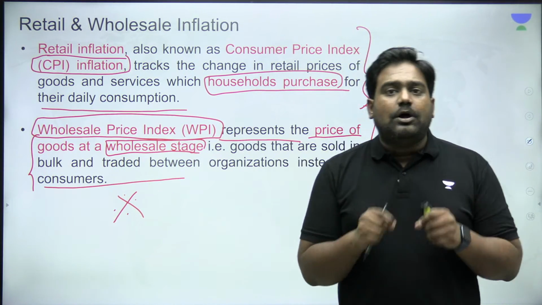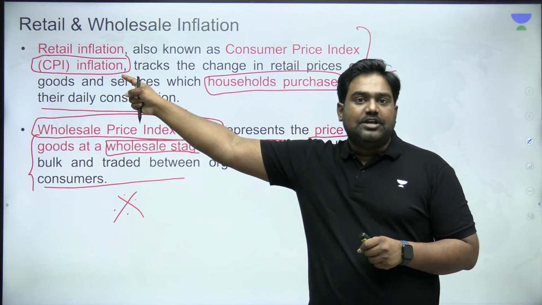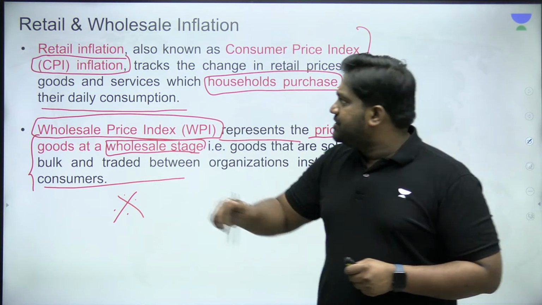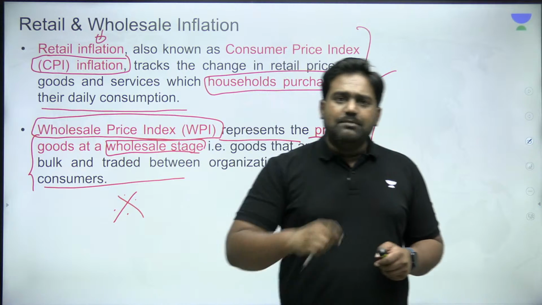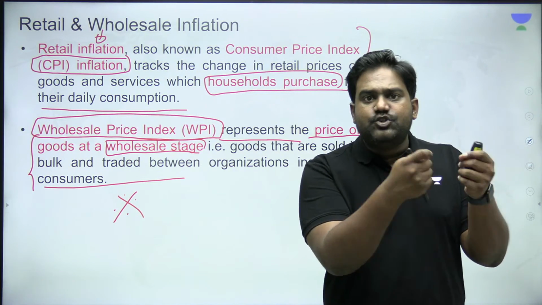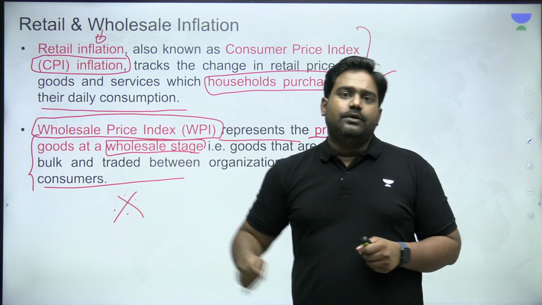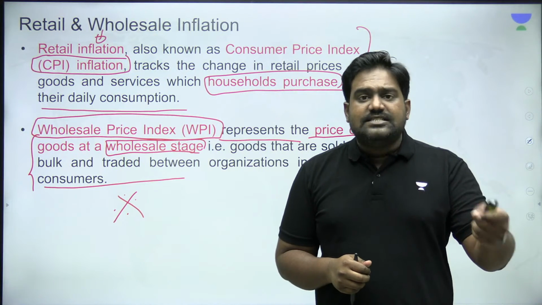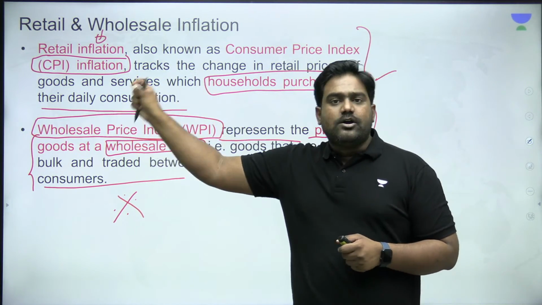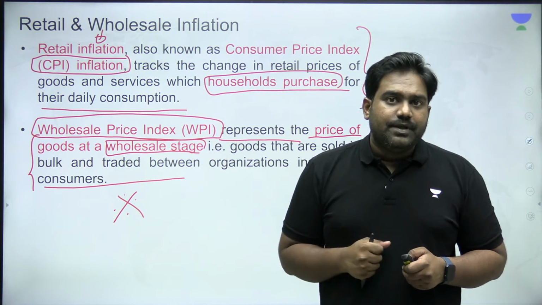But the key monetary policy tool for the central bank, for the RBI, is retail inflation, that is CPI inflation. CPI data is used as the primary indicator to track inflation because this is what will hurt the consumers first. So given the impact of retail inflation on consumption at the consumer level, the RBI has set CPI or retail inflation as the key indicator for its monetary policy.